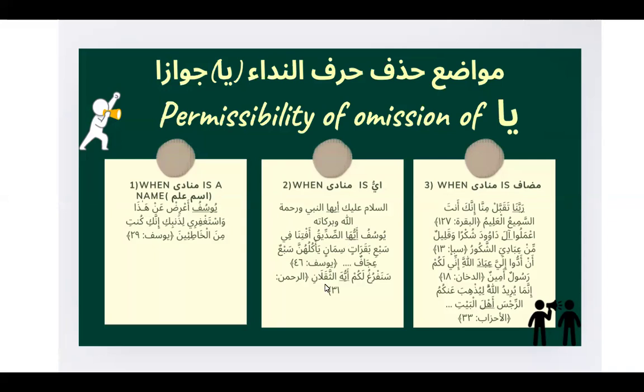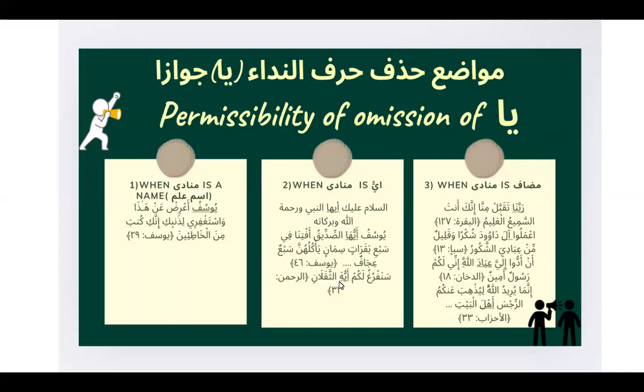The last example from Surah Rahman, you can see ayyuhath-thaqalan. So here again, you don't find ya because it is permissible for ya to be omitted when munada is ayyu, and here you see ayyu, and here this is a very interesting word where alif or ha tanbih is also omitted, but we'll discuss that in a separate session.